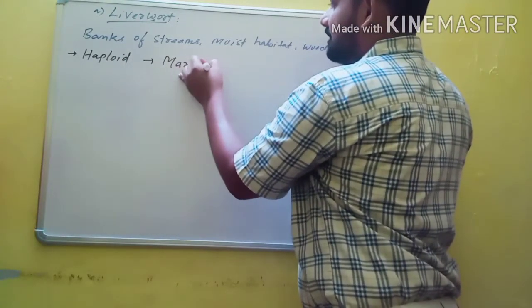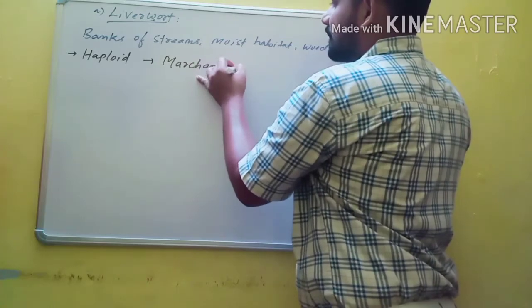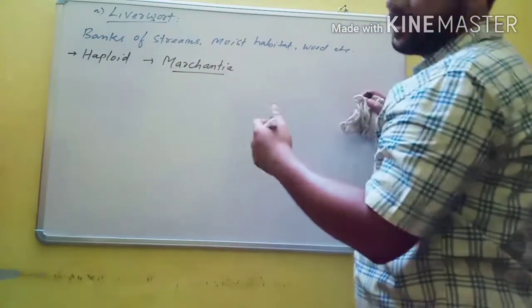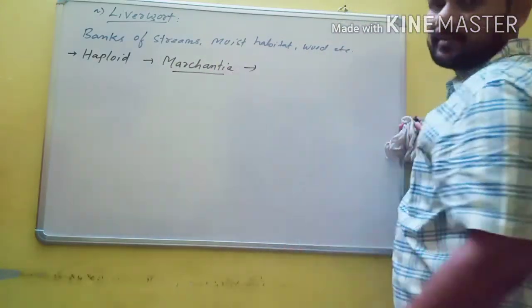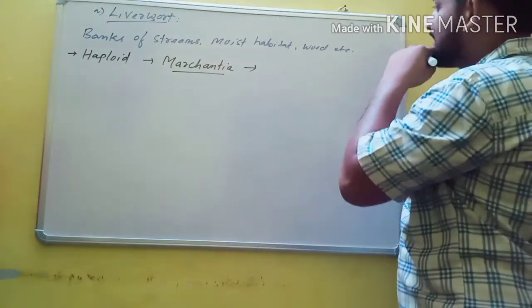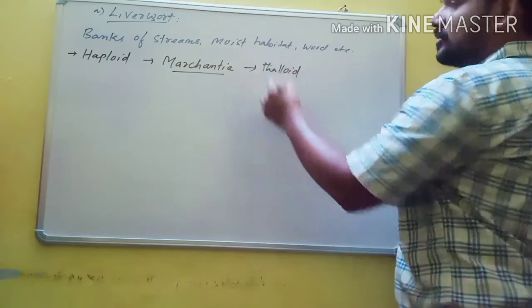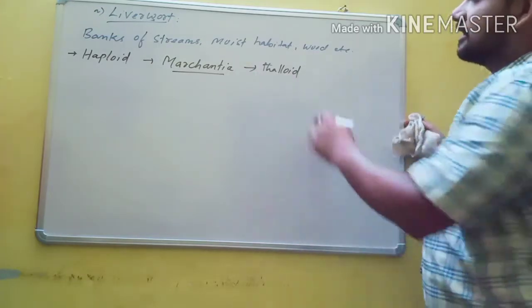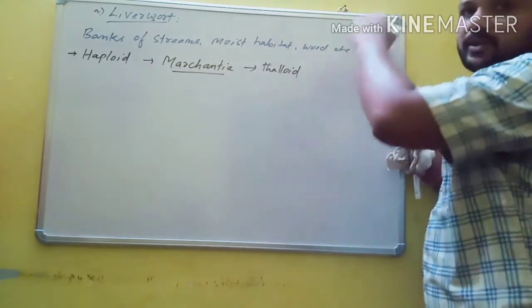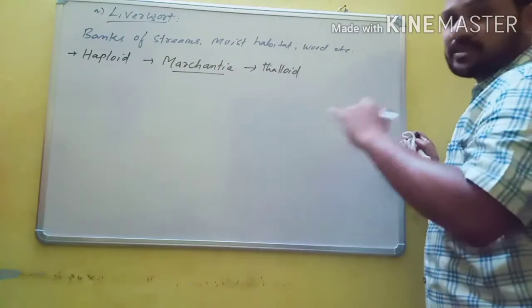As in Marchantia, a thallus-like plant body is present. Thalloid means the plant body is not differentiated into root, stem and leaf. This thalloid plant body is closely appressed to the substratum.